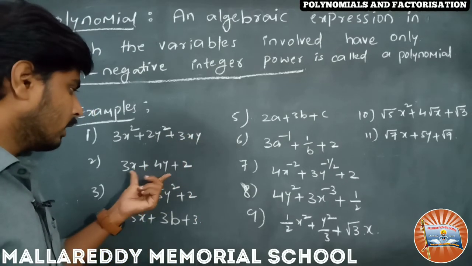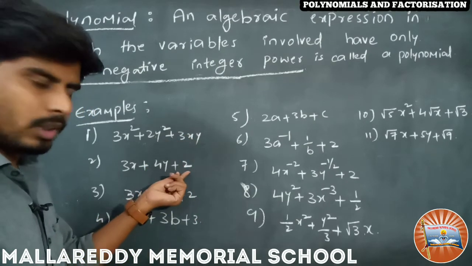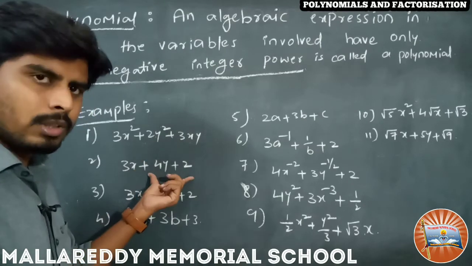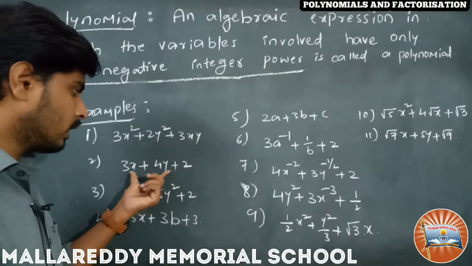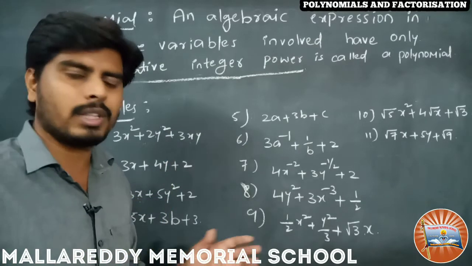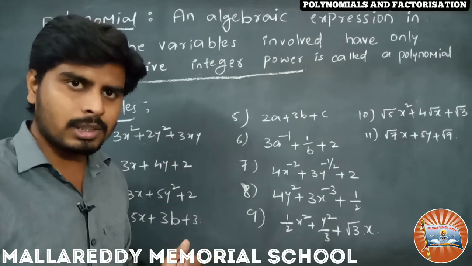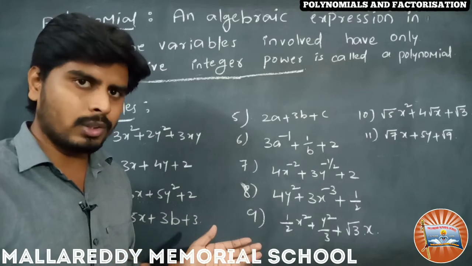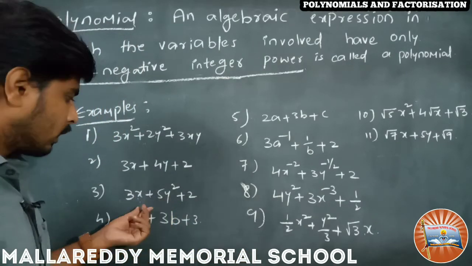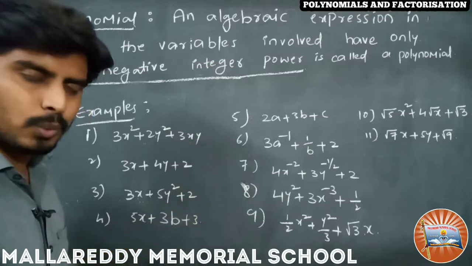Here the second one, 3x plus 4y plus 2, is also a polynomial having 3 terms. Involved variables x and y, two variables involved here. Already we have seen in the previous video about variables and terms. Now coming to the third one, 3x plus 5y square plus 2.